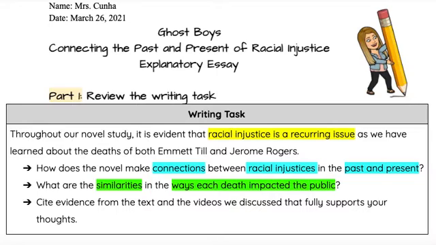And now Jerome, because we said that Jerome symbolizes all these people that are currently being killed because of racial injustice, we can say that his death has impacted the Black Lives Matter movement, right? That we have seen and heard of many times before. And you can mention that as well, and how that has impacted that. We know that in the courtroom at one point, somebody even shouts out Black Lives Matter during the preliminary hearing of Jerome Rogers. So you can include that.